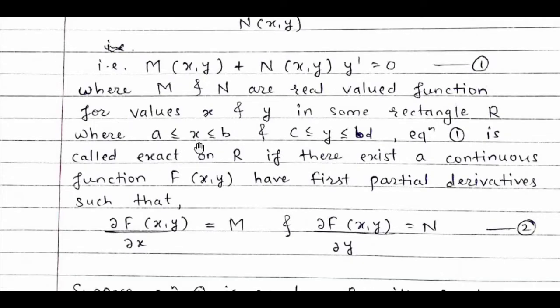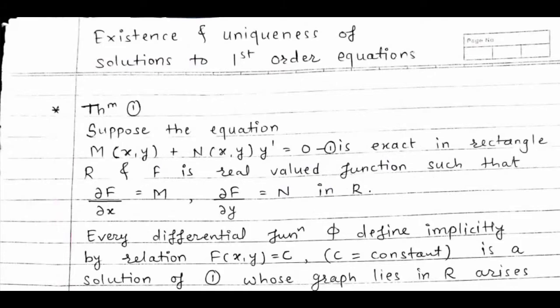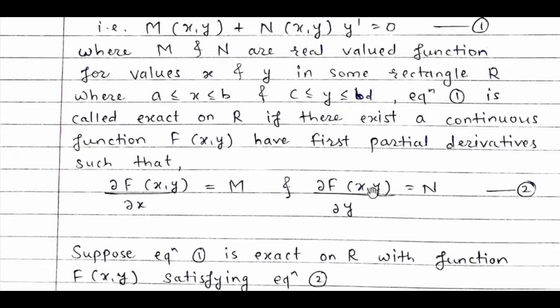Where x lies between a and b and y lies between c and d, equation 1 is exact on R if there exists a continuous function f(x,y) having first partial derivatives such that the partial derivative of f with respect to x of (x,y) equals M and the partial derivative of f with respect to y of (x,y) equals N. This is equation 2.